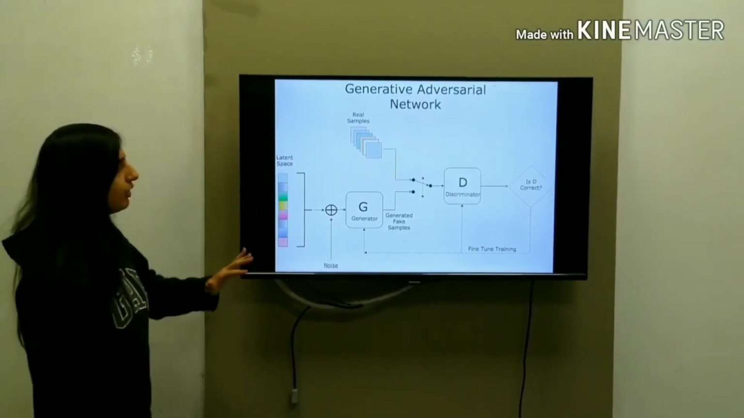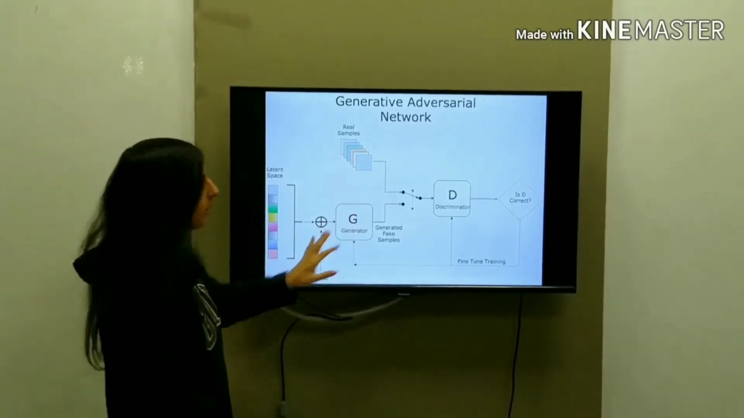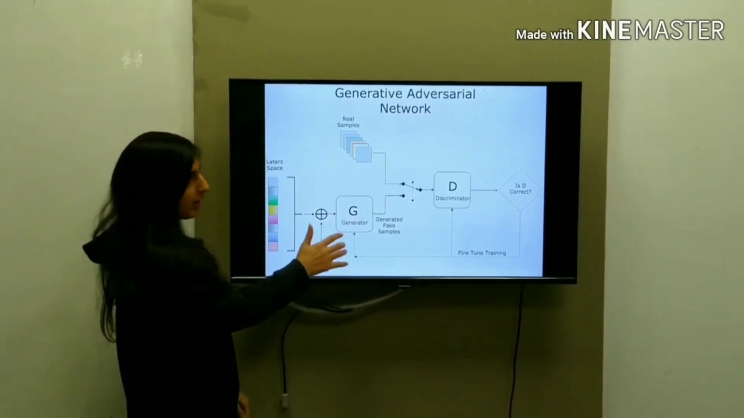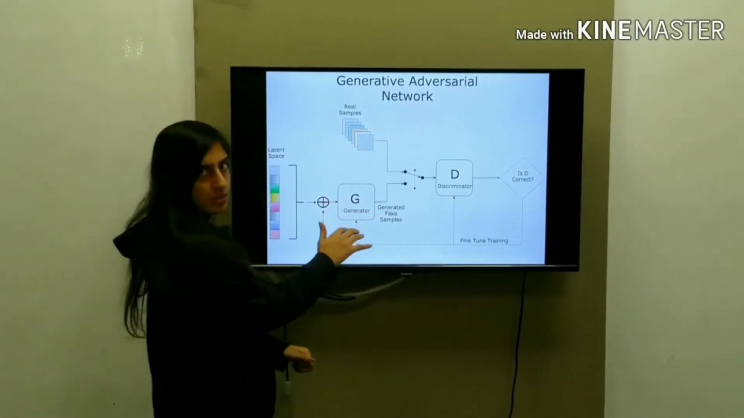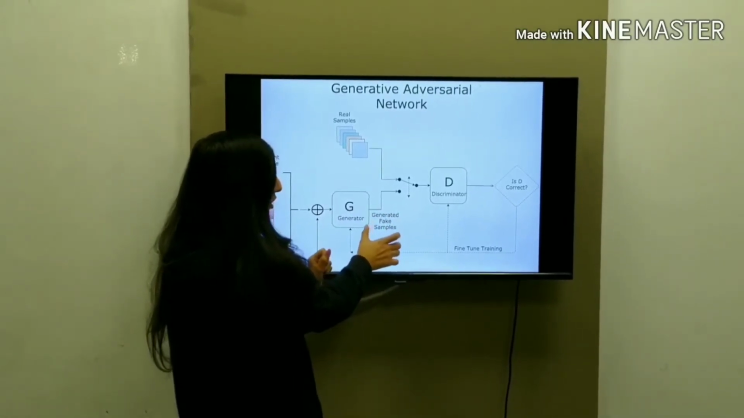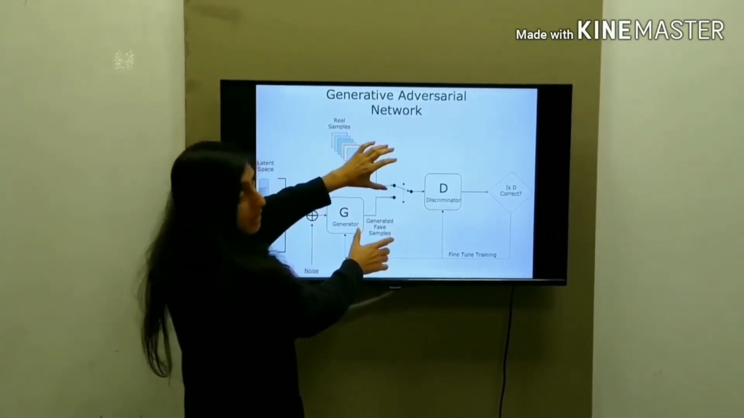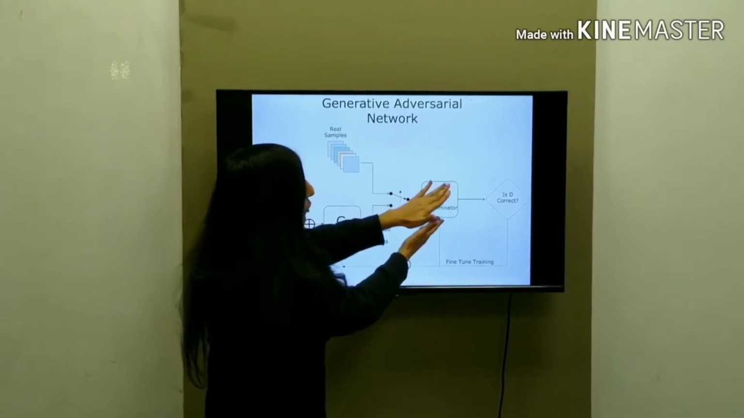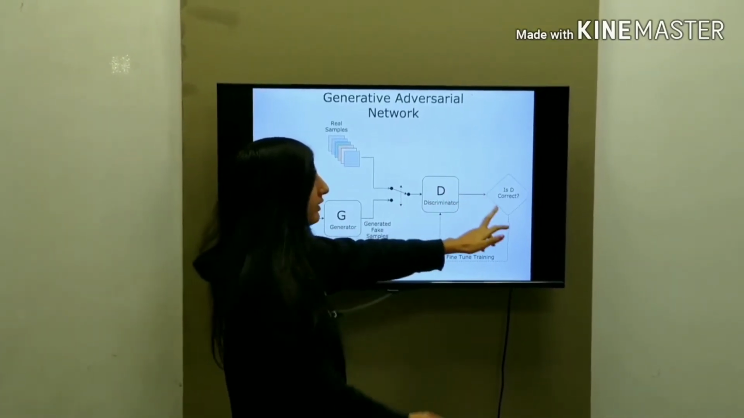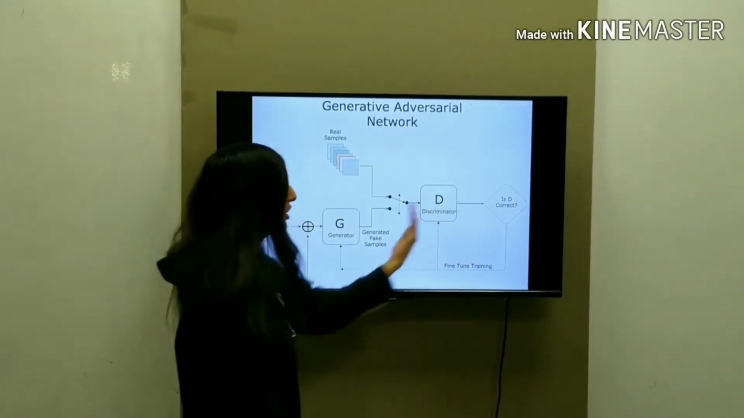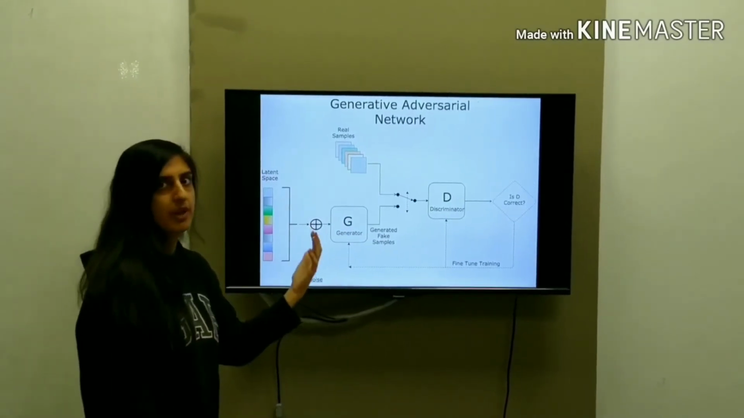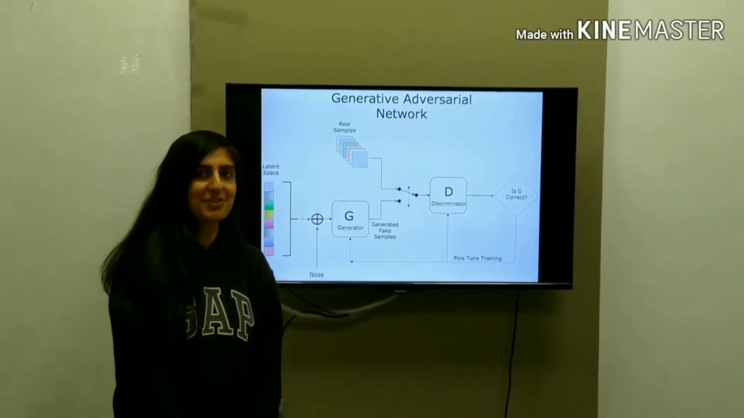And this is the whole network. In the generator part, we give the sketches for training purposes, and after training, the generator generates a fake image, and the fake image is compared with the original samples, and then it goes to the discriminator part, which tells whether it is correct or not, and then it backpropagates and adjusts the weights. So this is what our module is all about.